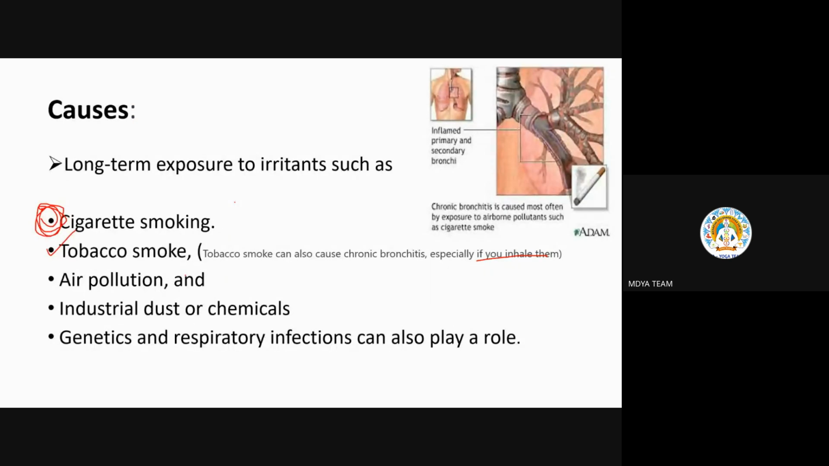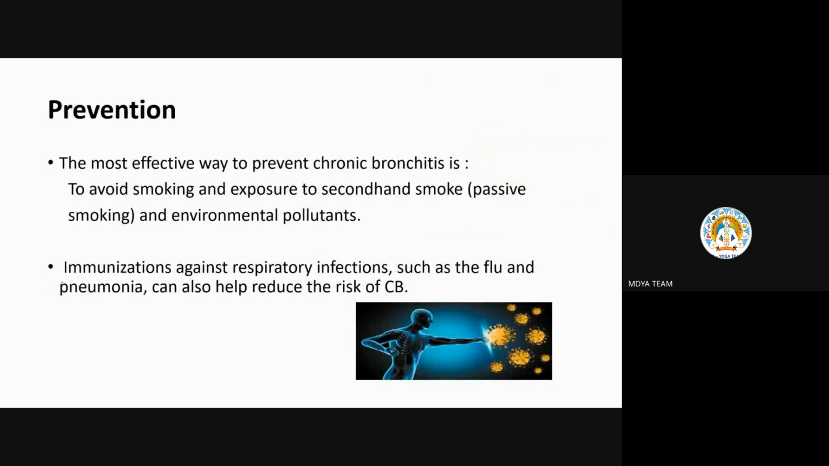It is more and more harmful for him. Air pollution can also cause narrowing down of your passage, because again accumulation is there. Industrial dust and chemicals, genetic factors and respiratory infections can also play a role. Some problems can be genetic also, so it is difficult to treat, but yes, yogic management is very important. At the last, after reviewing all the respiratory disorders, we'll see the yogic management also.